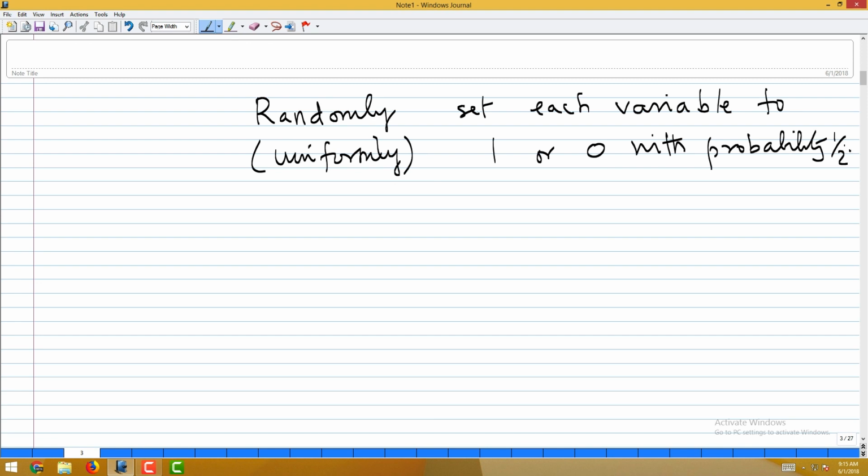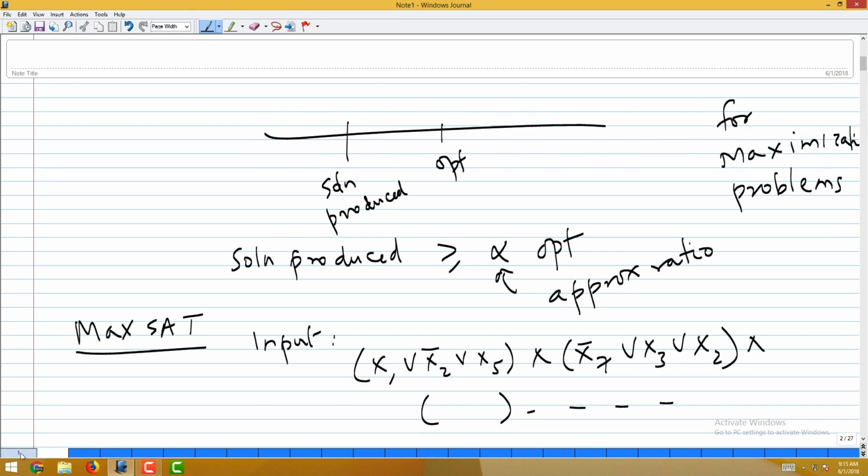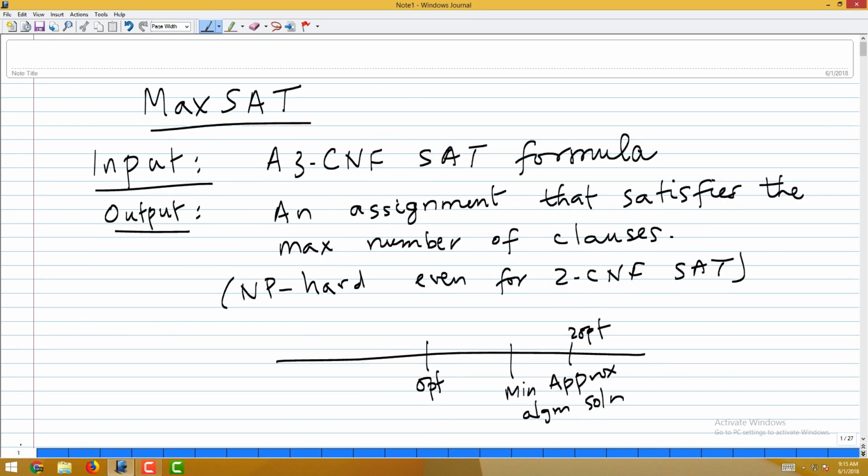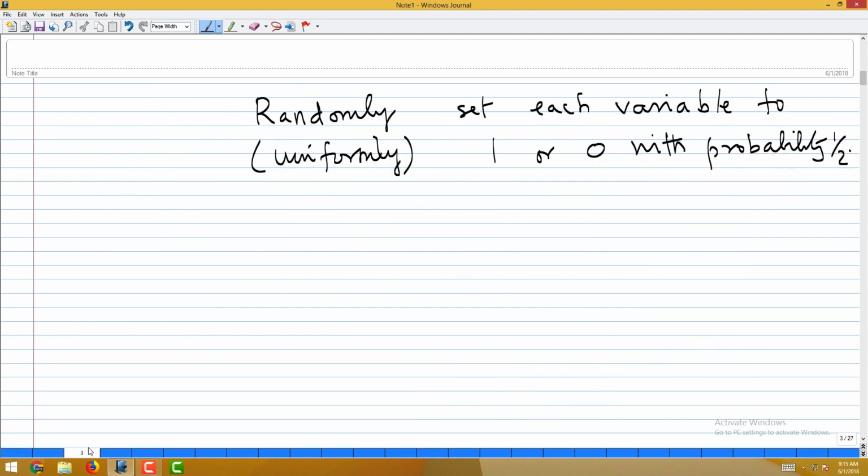So, what is the output of my problem? Output is an assignment. I have given you an assignment: toss a coin, if it comes up heads I will give you 1, otherwise 0. And I do not need to satisfy all the clauses, I am asked to satisfy as many clauses as possible. So, clearly the assignment is a random variable, because different outcomes of the coin tosses will result in different assignments.